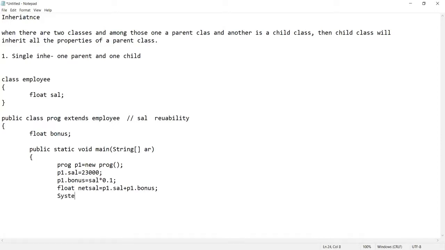So let's display the net salary of the programmer, right? So net sal is equal to, what is net sal? We have declared a variable net sal.